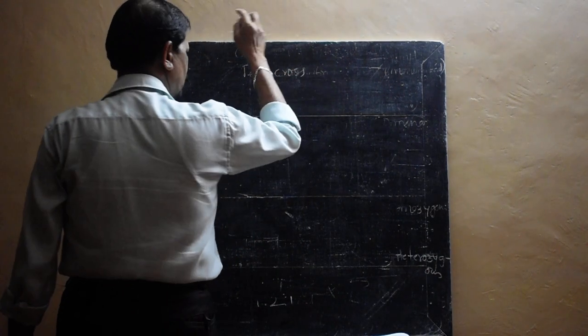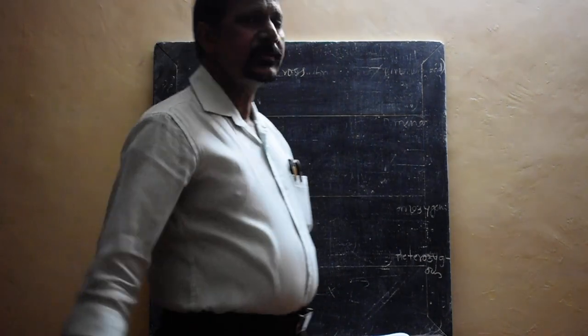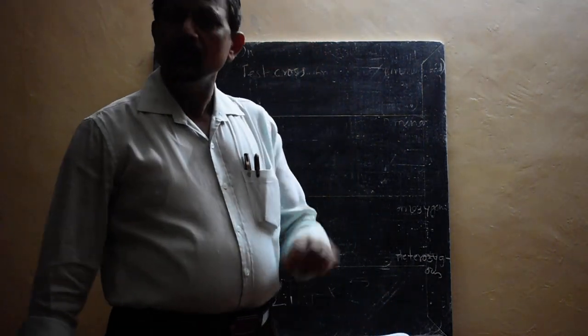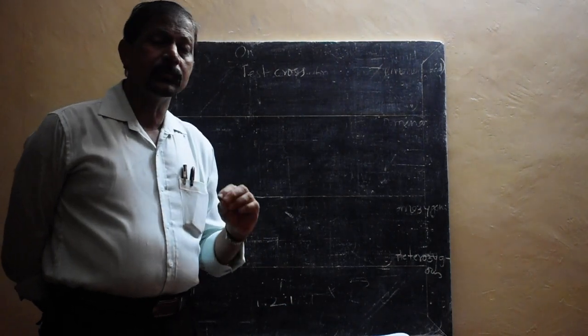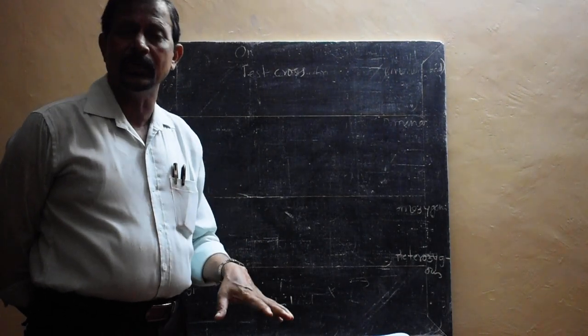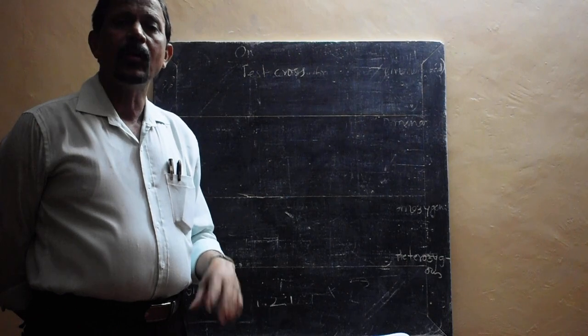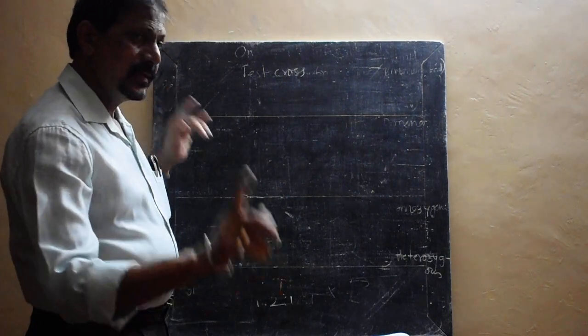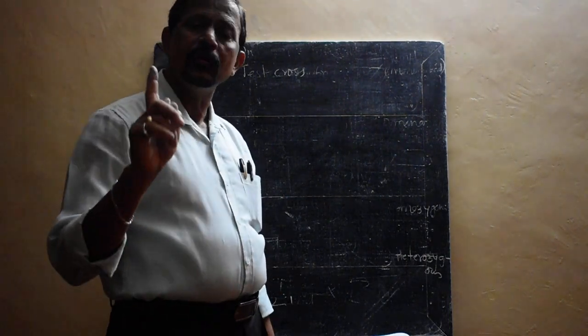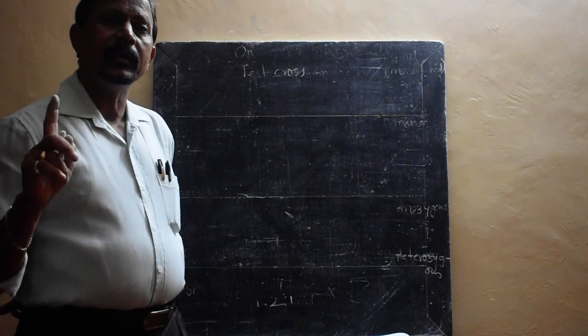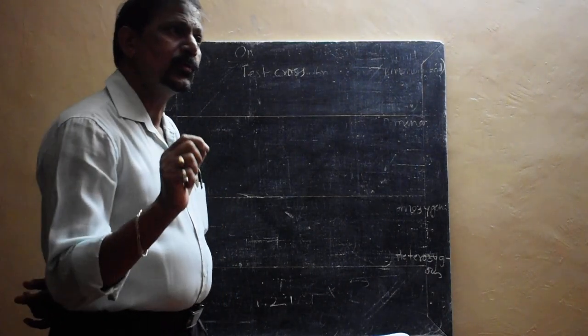Next one is test cross. Then what is a test cross? Test cross means it is to know the homozygosity or the heterozygosity of the F1 plant or unknown dominant plant. In an unknown dominant plant, why do we have to know?